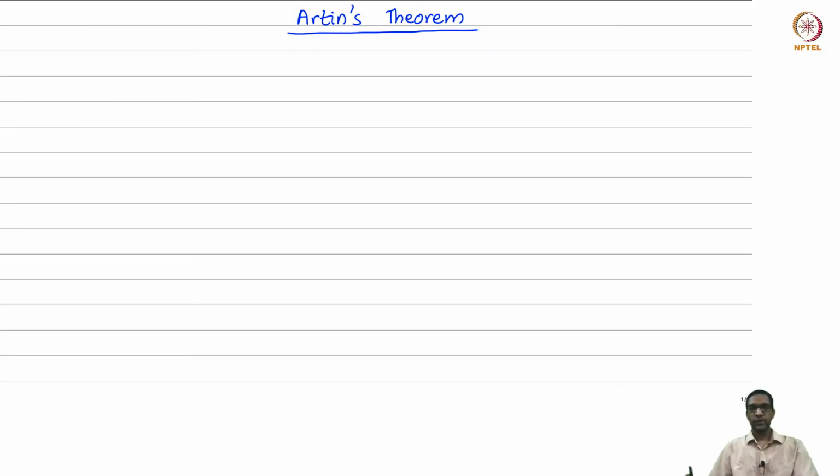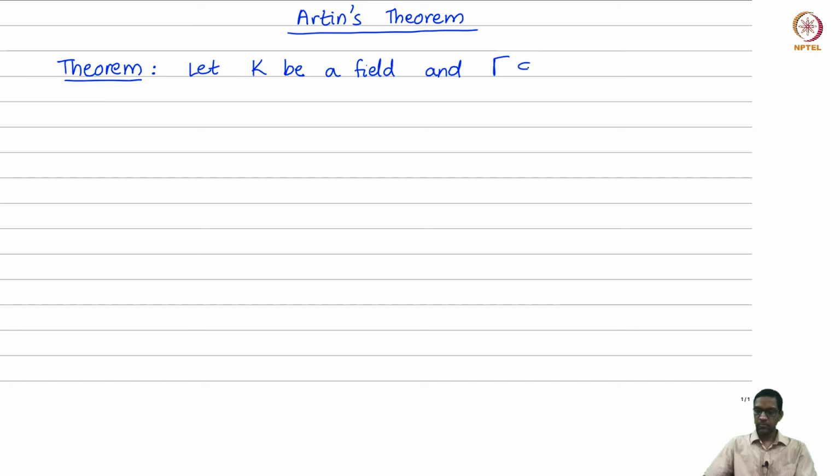Today we will prove the following important theorem due to Emil Artin. So the statement is the following. Let K be a field, and let Γ be a finite subgroup of the group of automorphisms of the field.